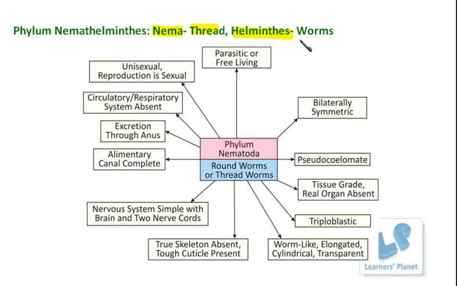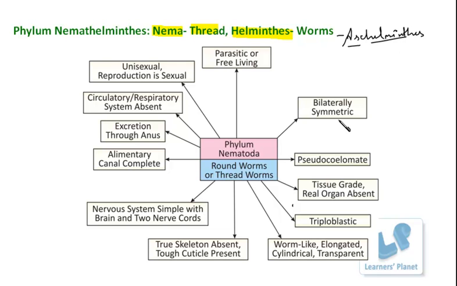So let me spell it out. Aschelminths, the name is A-S-C-H-E-L-M-I-N-T-H-E-S, Aschelminths. Further, regarding the basic features, now let us see how much more complex these organisms are as compared to the other groups that we have already studied.